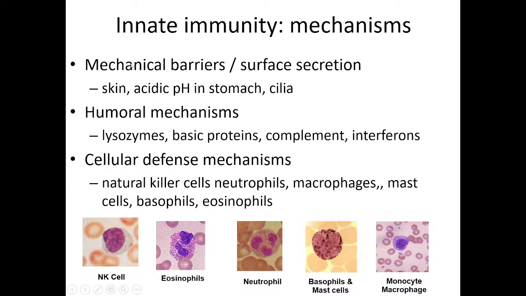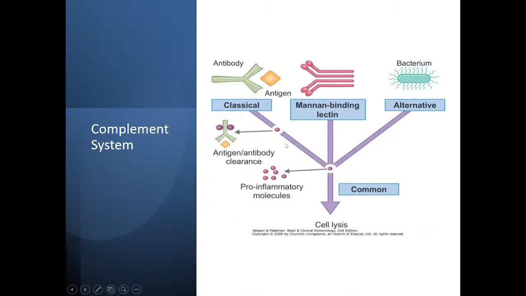So we have the mechanical barriers, then we have the humoral mechanisms, and then we have the cellular defense mechanism. Every child since birth has all the types of cells, right? So they all compose this innate immunity. Now this is the complement system. I briefed a little yesterday. What is this complement system?